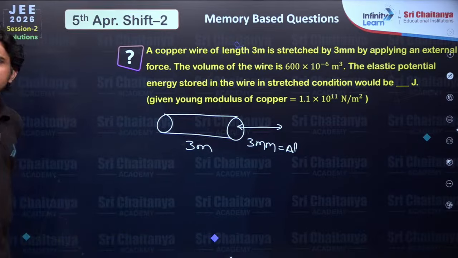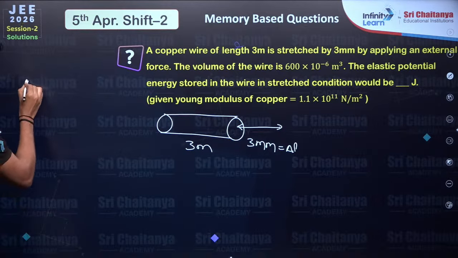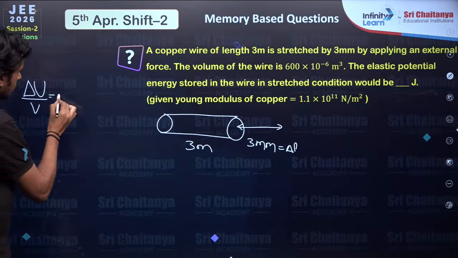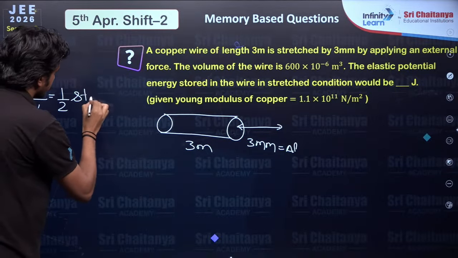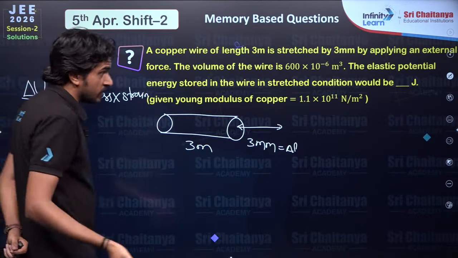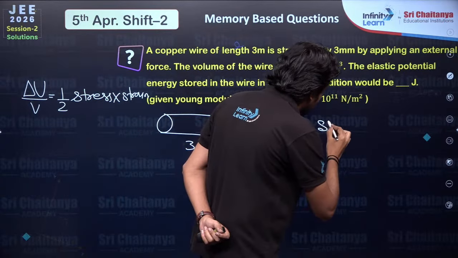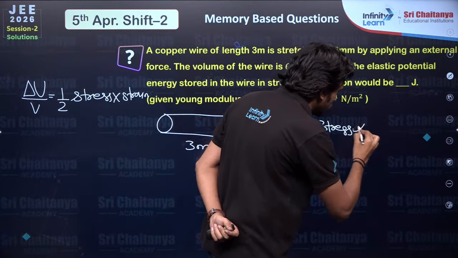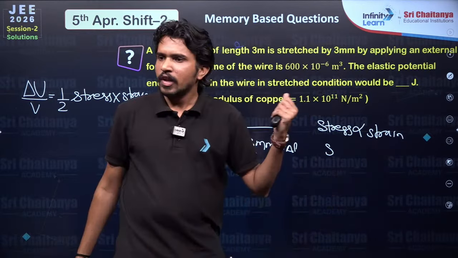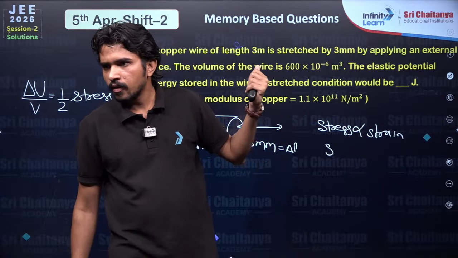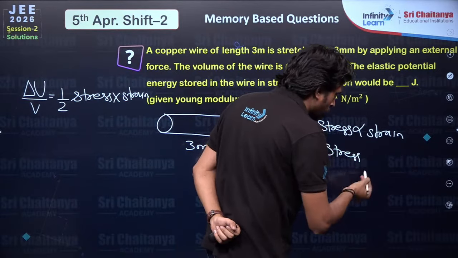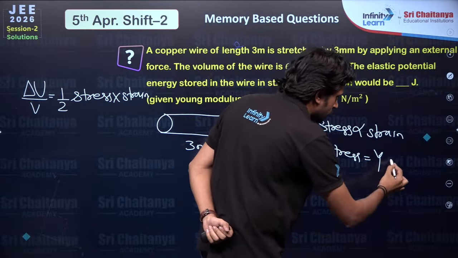So first of all, what's the formula for elastic energy that is stored? That is, energy per unit volume is half stress into strain, and you guys are aware that stress is proportional to strain, so for this we'll use Young's modulus. Stress would be Young's modulus times strain.